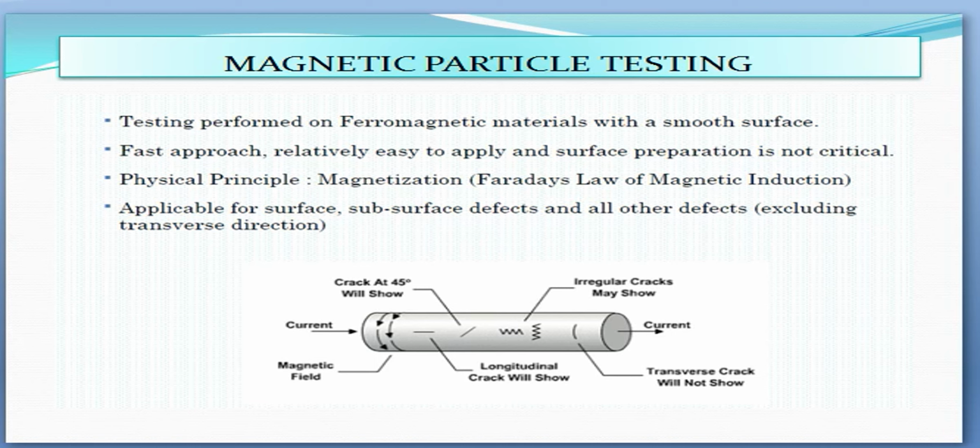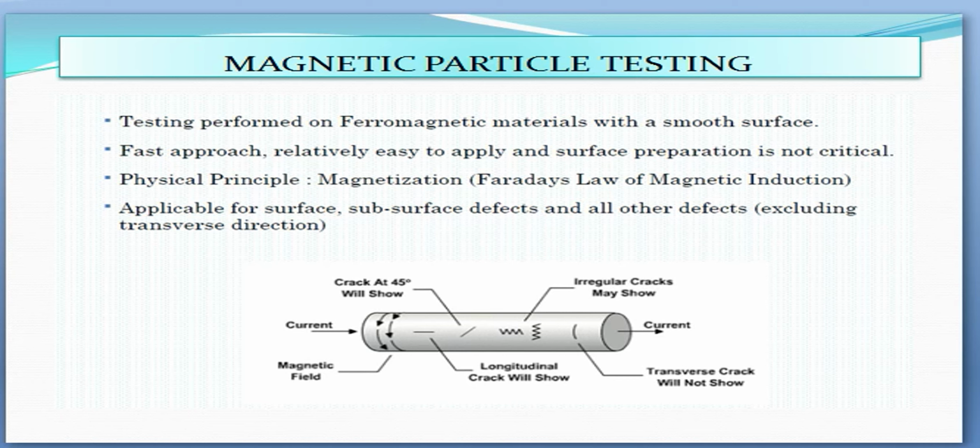The presence of this leakage field, and therefore the presence of the discontinuity, is detected by the use of finely divided ferromagnetic particles applied over the surface, some of the particles being gathered and held by the leakage field. This magnetically held collection of particles forms an outline of the discontinuity and generally indicates its location, size, shape and extent.